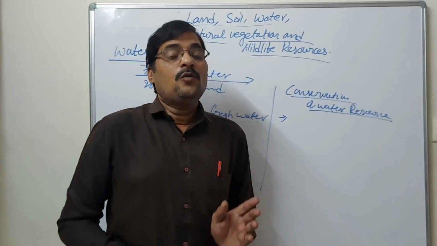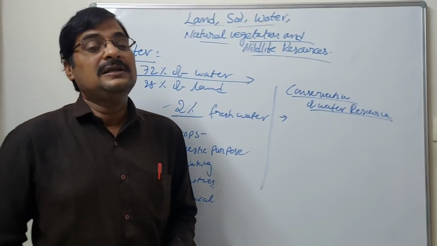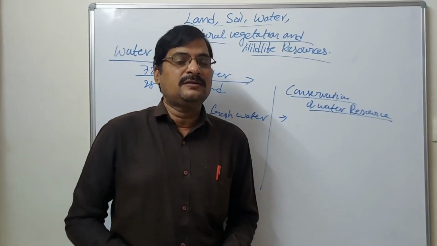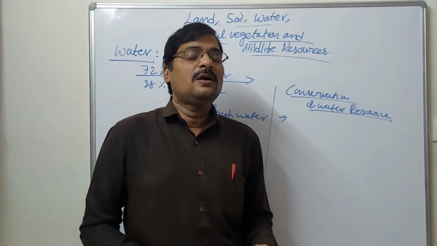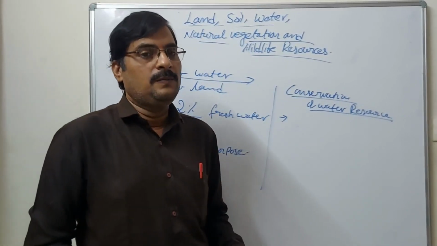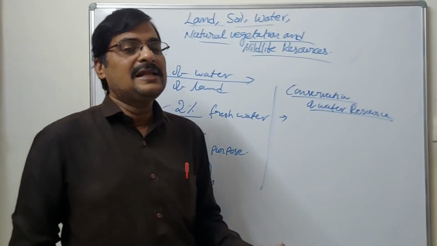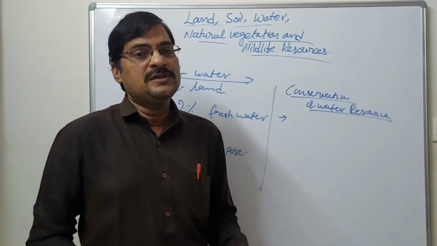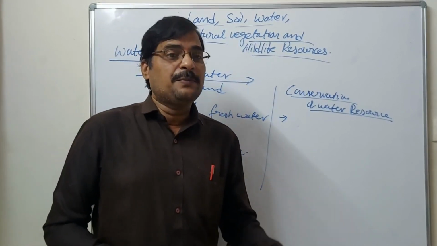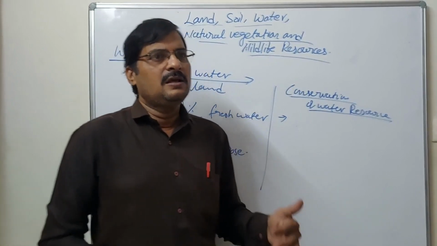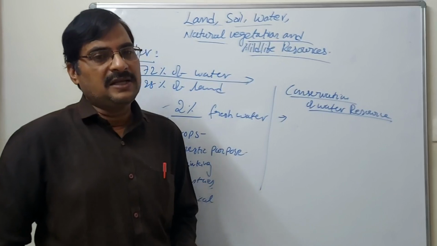Yes, water is very important to produce electricity, hydroelectricity. We need much more water for chemicals, pesticides, and agricultural purposes. For electricity production also, conservation of water is compulsory nowadays.